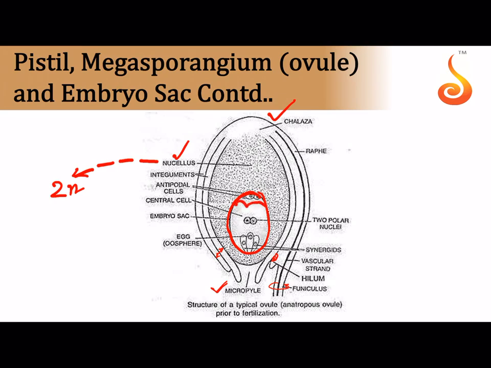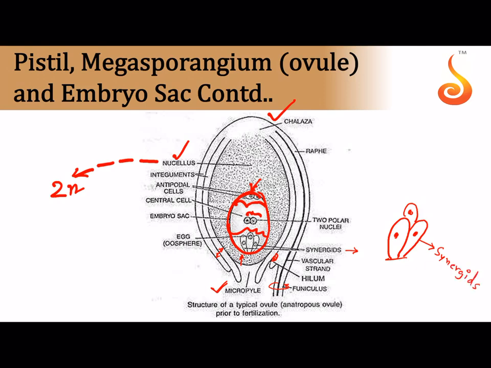Inside the embryo sac you have a large cell sitting in the center, and this cell with 2 nuclei is referred to as the central cell, and 3 cells at this pole are called antipodals, and 3 cells towards this pole are called the egg apparatus. You know that in the egg apparatus there is the egg. There are 2 cells which are sitting one beside the other, and the egg is hidden behind them. So these are the 3 cells which make up the egg apparatus, and you also know that these cells which are supporting the egg are referred to as the synergids.